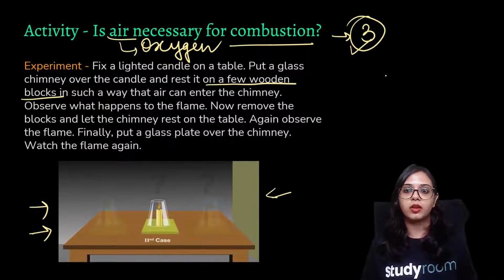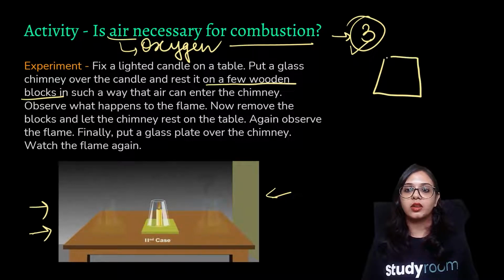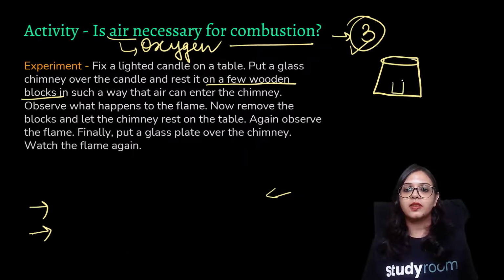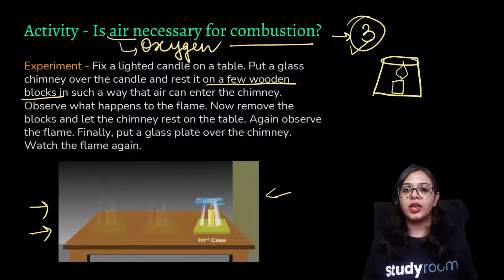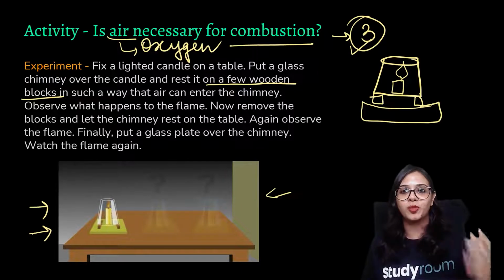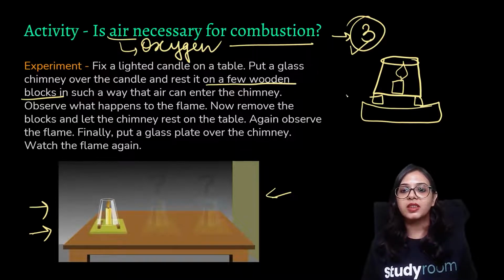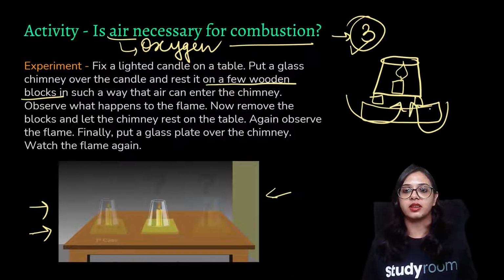beneath. So if this is a glass chimney, and if here is a candle, and we had placed wooden blocks, and this was a slab on which the candle was resting. This is a poor drawing, but I hope you get the concept. So we were basically allowing the air to pass beneath it, so that this candle setup was getting air, it was getting oxygen for combustion.